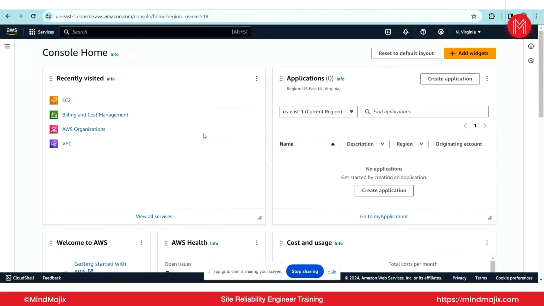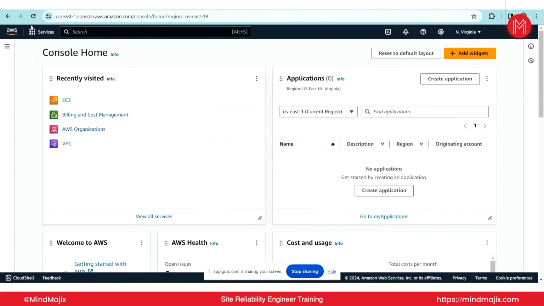It is very easy and user friendly, and all the documentation is very clear, even if we want to refer to it for troubleshooting and other steps. So AWS is the one we are going to discuss in the upcoming sessions for our training, as well as the practical sessions. Today we will discuss what the EC2 instance is and what we are going to do.